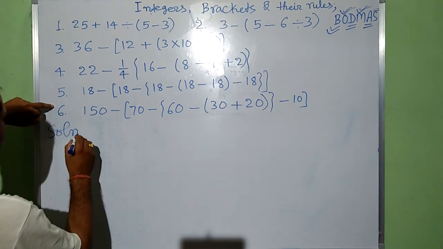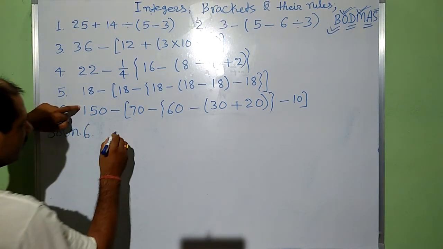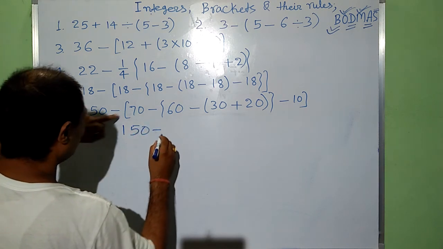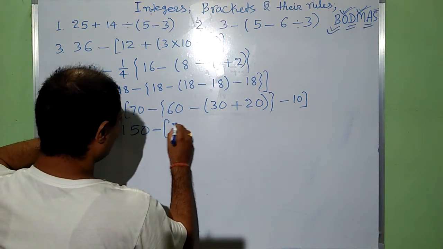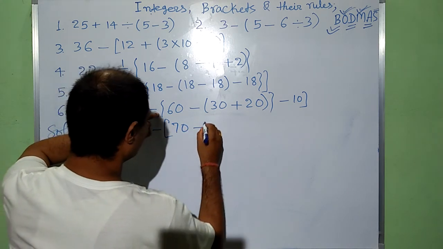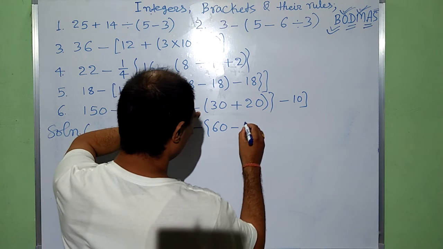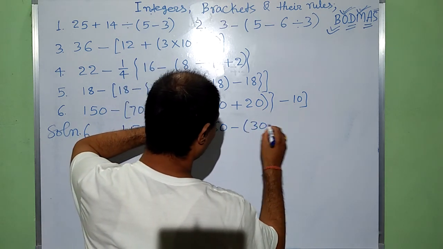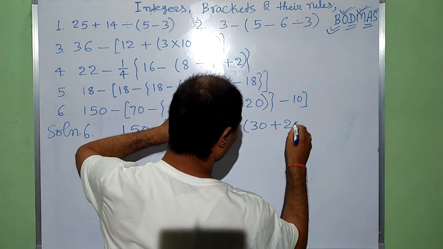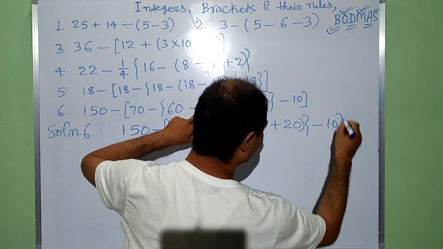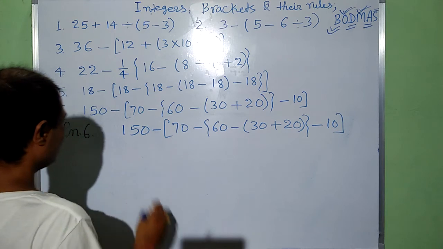Now the solution of 6th. The question runs like this: 150 minus square bracket 70 minus curly bracket 60 minus round bracket 30 plus 20 curly bracket minus 10 square bracket.